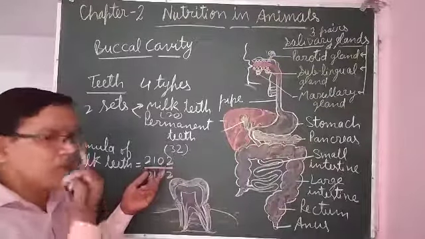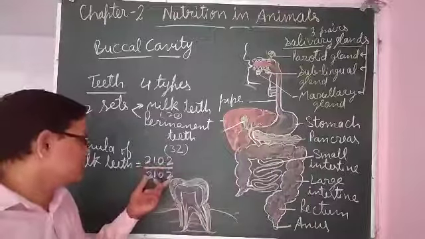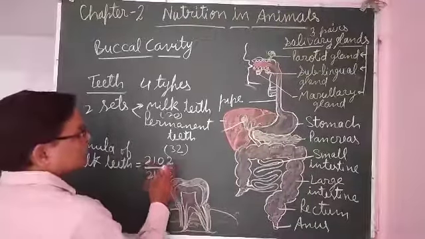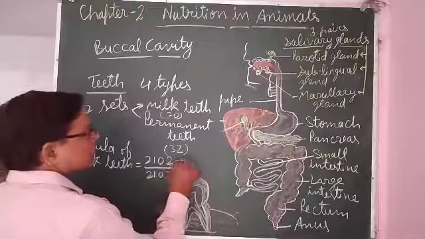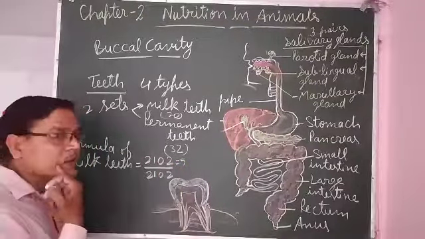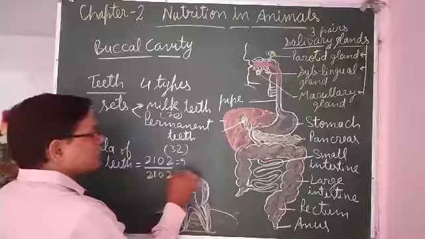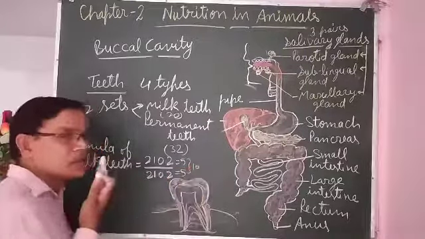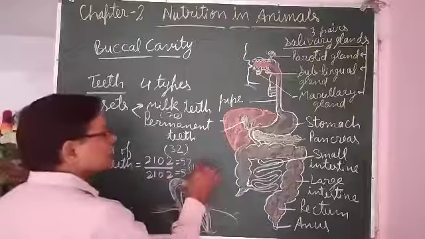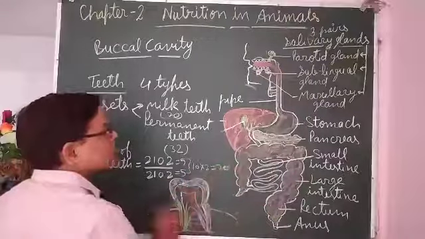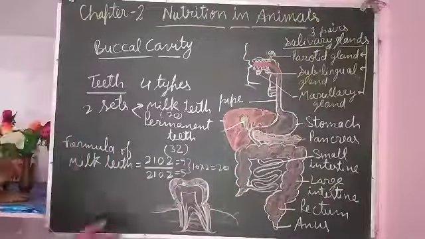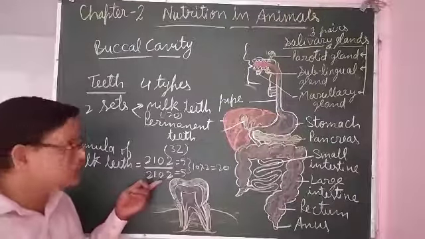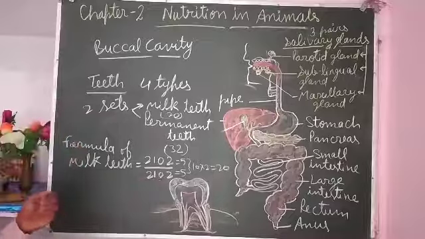So in one half portion this many teeth are there: 2 plus 1 is 3, plus 2 is 5. 5 in one half jaw and 5 in the other half jaw. This will be a total of 10, and the other half also will be 10. It means 10 into 2 equals 20 teeth. So a total of 20 milk teeth are there in human beings.